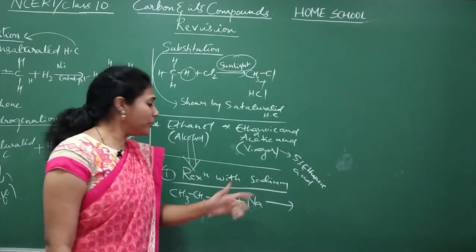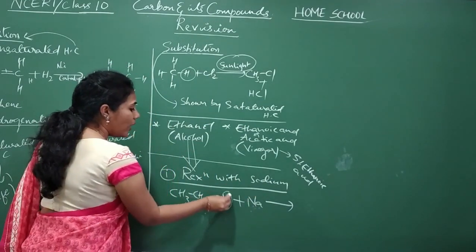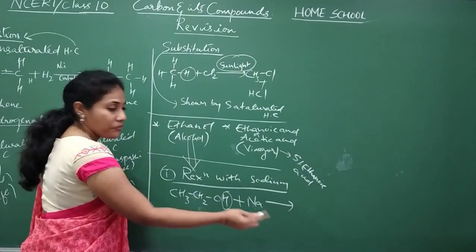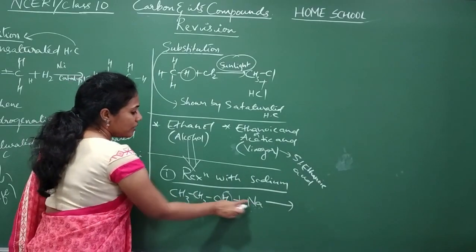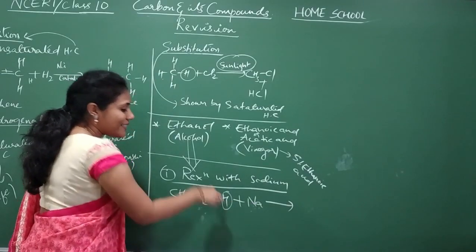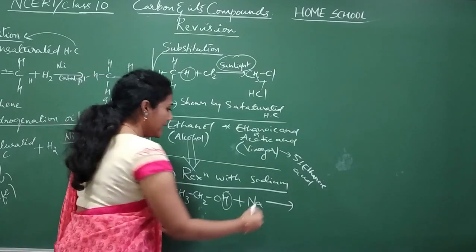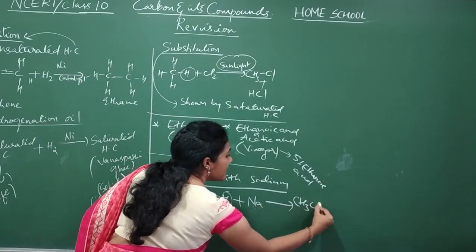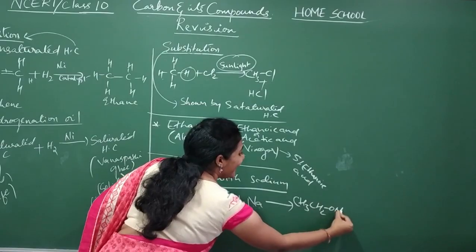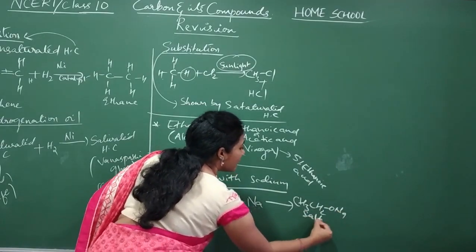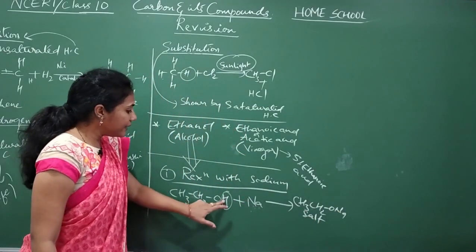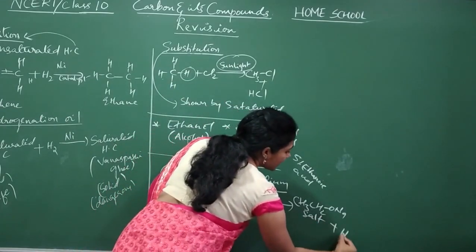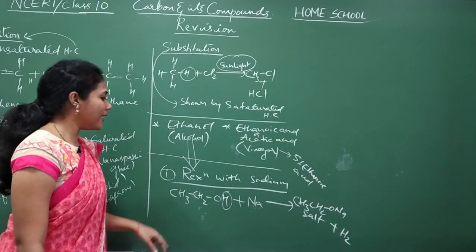So how do you get a salt? The hydrogen comes outside, and in the place of this hydrogen, sodium comes, and that itself we call a salt. CH3CH2ONa is the salt that is formed, and this H will come out as H2 gas. How do you balance this?